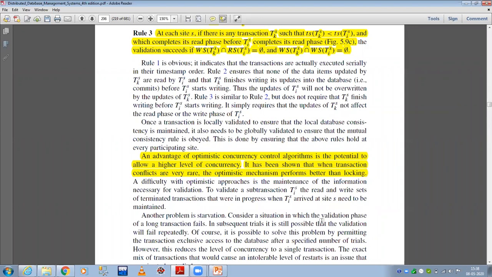So we have discussed this earlier also. In pessimistic control, a major part of the effort goes into preventing conflicts. Whereas in optimistic control, that effort is minimized, and if there is a conflict, then it is resolved. So in cases where conflicts are rare, the optimistic mechanism will perform better than the pessimistic approaches. That is, it will perform better than the locking approaches.